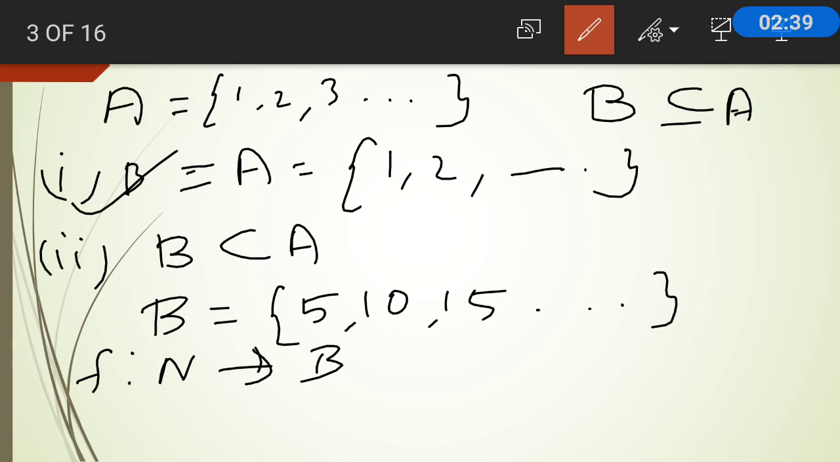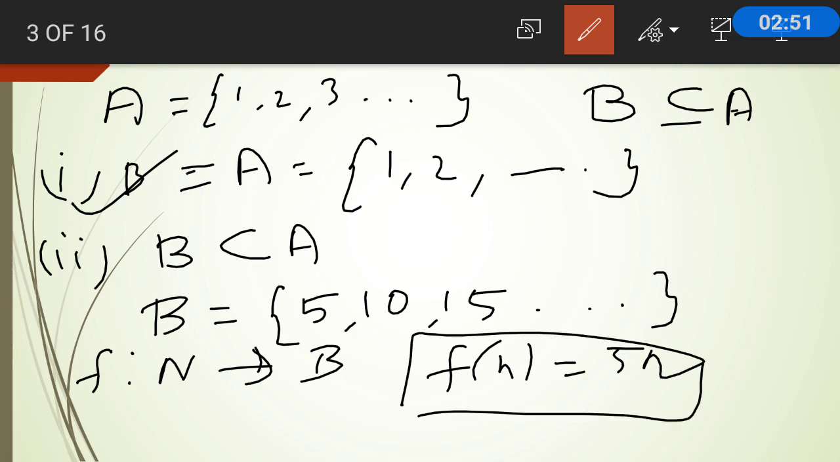Obviously yes. If I take my function as multiples of 5, if I put 1, I'll get 5. If I put 2, I'll get 10. And it is clear that this function f is one-to-one and onto. That means my B is countable. I hope you understand this. So just keep this in mind. We'll see the proof of our theorem.